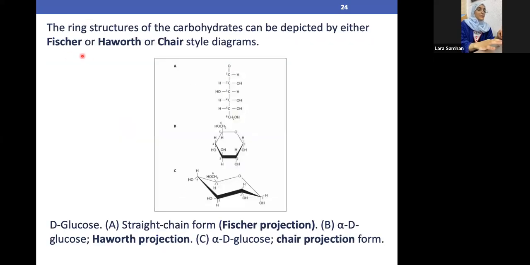So as we said in here, we have the Fischer, we have the Haworth, and we have the chair style diagram. Basically, Fischer looks like this, Haworth is like this, and the chair looks like this. So we have three different ways of showing how the carbohydrate molecule looks. But at the end, this is exactly the same as this structure, and this structure is the exact same as this structure. They are the same, but they look different in space by having different configurations, either Fischer, Haworth, or chair style diagrams.